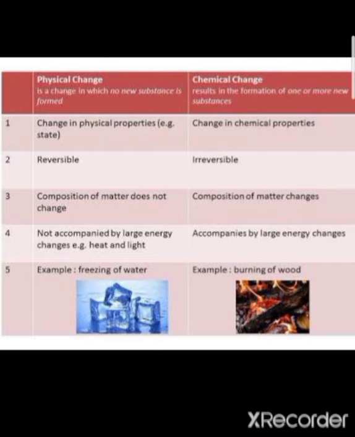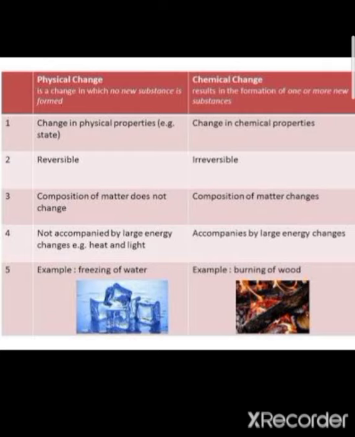Physical changes are always reversible. Chemical changes are irreversible in nature. This means that once a substance is converted into a new substance, it never reverses back.